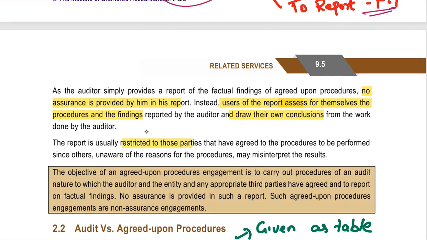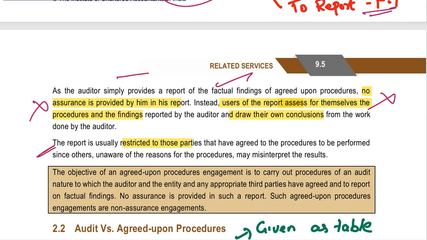The auditor is simply going to give the factual findings. No assurance, and he's not going to give any conclusions here, right?